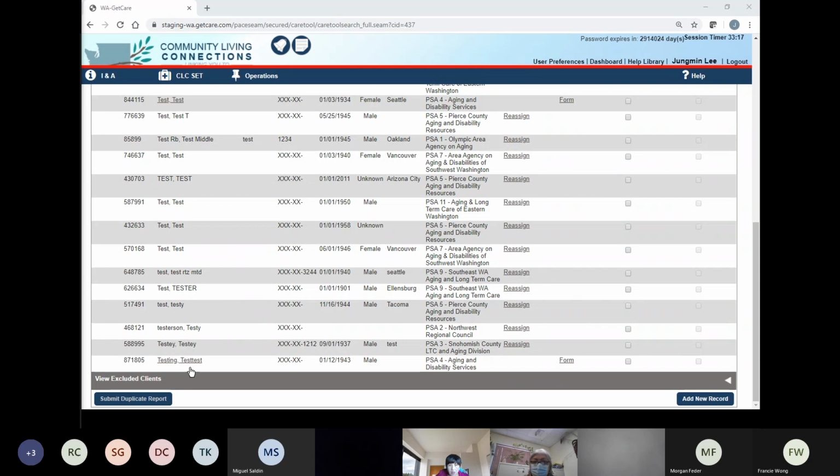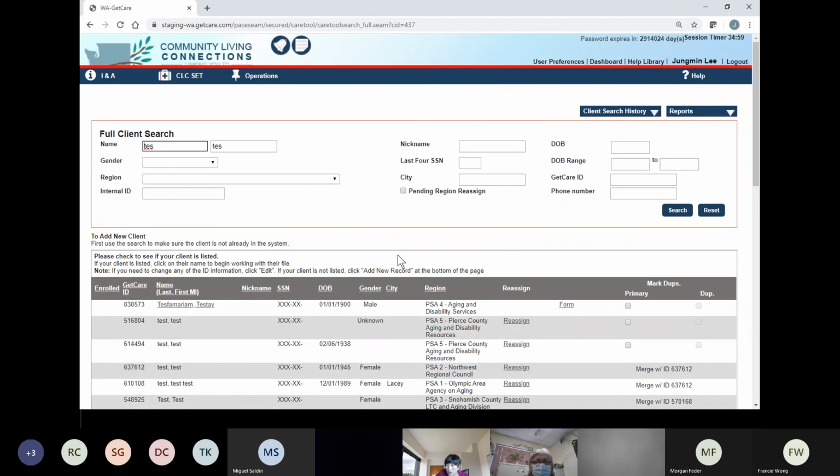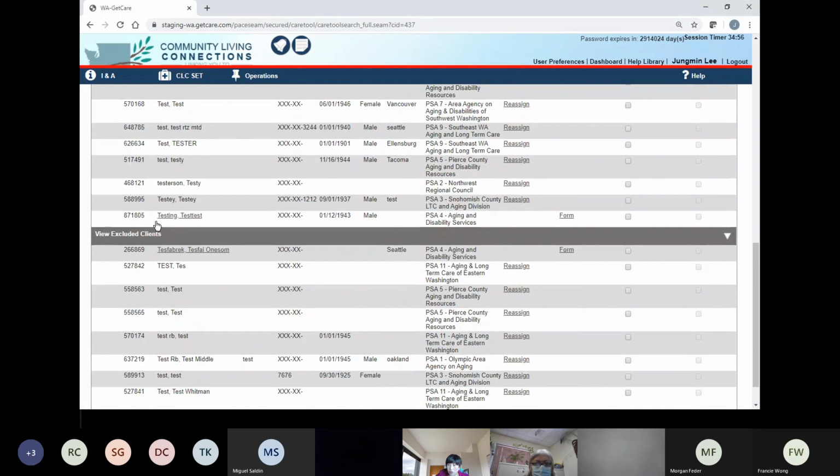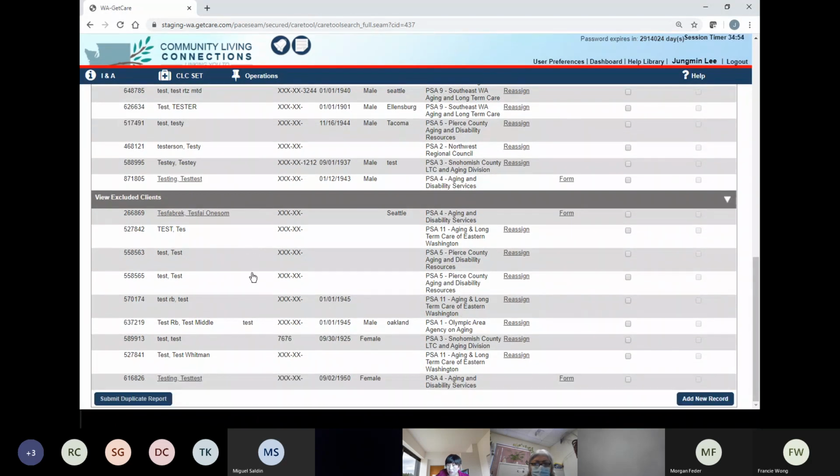So look at this, right? The testing and test. And this is not the right client that we're looking for. And then what do you do? Either you can create a client, but if you see here, right? View excluded clients, right? So we make sure that the client that we're looking for is in the not viewable list, okay? So like I said, the triangle pointing sideways means it's closed. So I'm just gonna click, but you can click anywhere, okay? It doesn't have to go here. So you scroll down and under this view excluded clients, you'll see client list here.